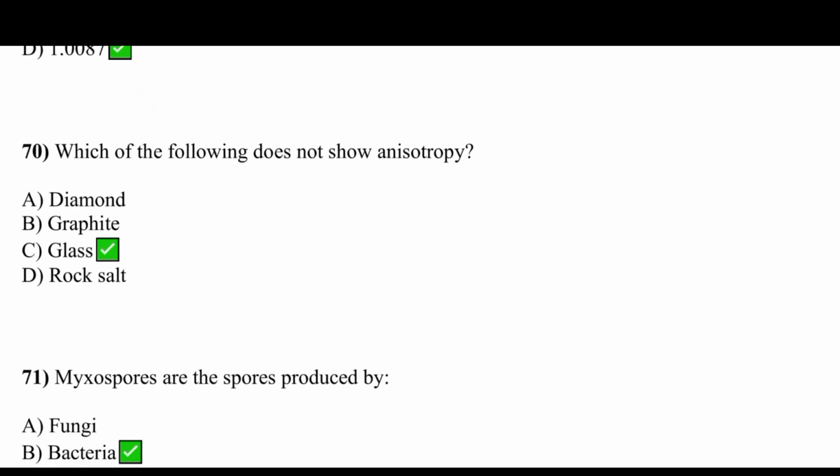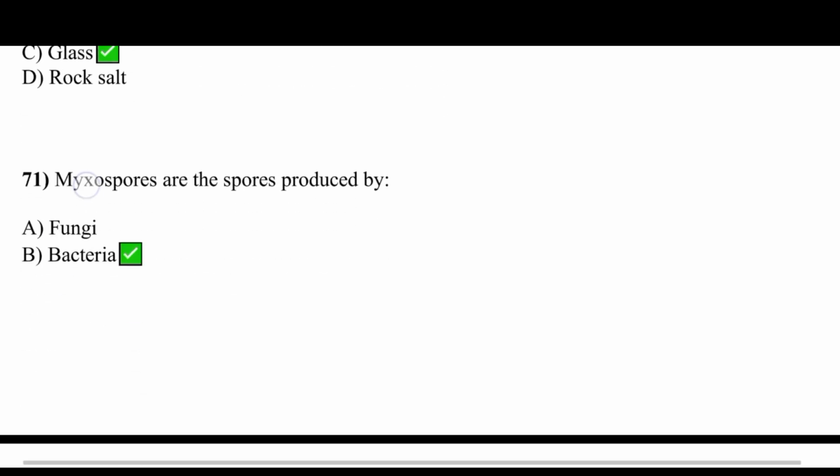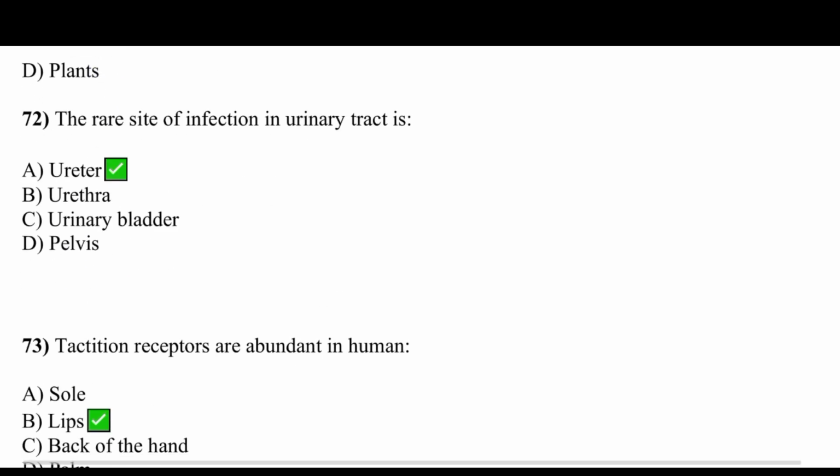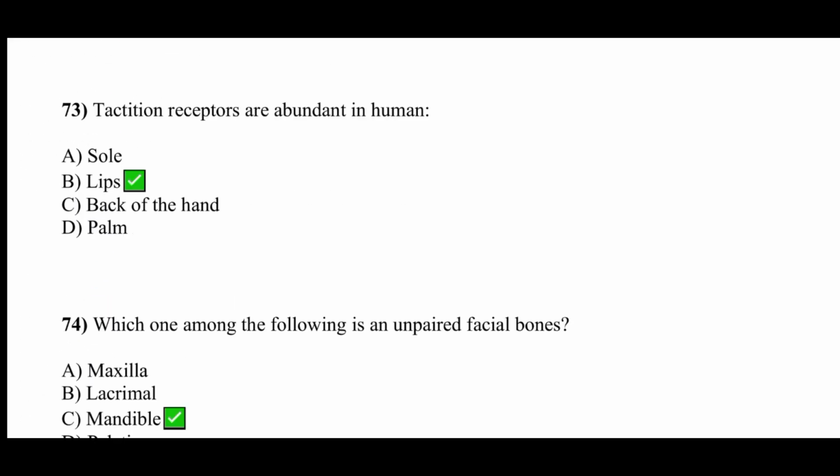Which of the following does not show anisotropy? Option C is correct, that is glass. Myxospores are the spores produced by, option B is correct, that is bacteria. The rare site of infection in the urinary tract is, option A is correct, that is ureter. Tactile receptors are abundant in human, option B is correct, that is lips.